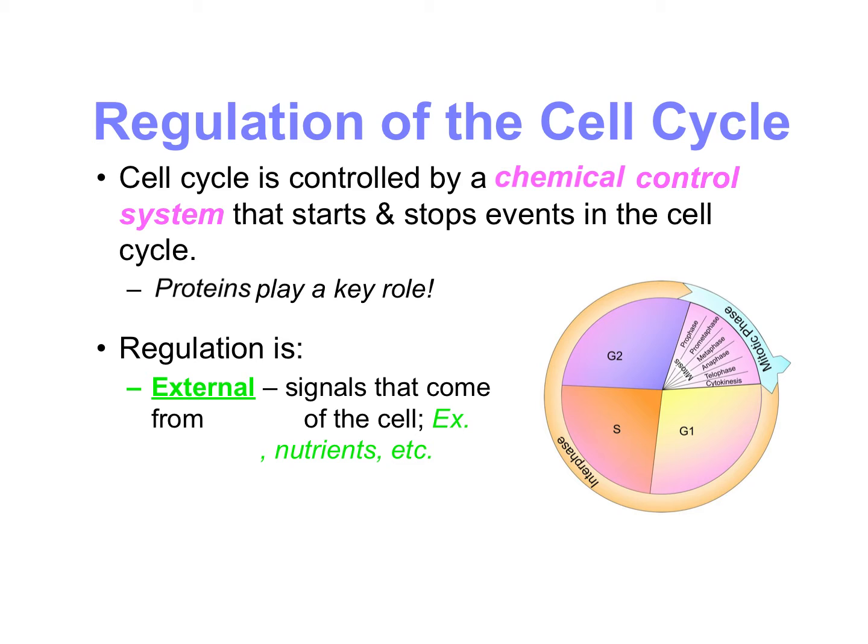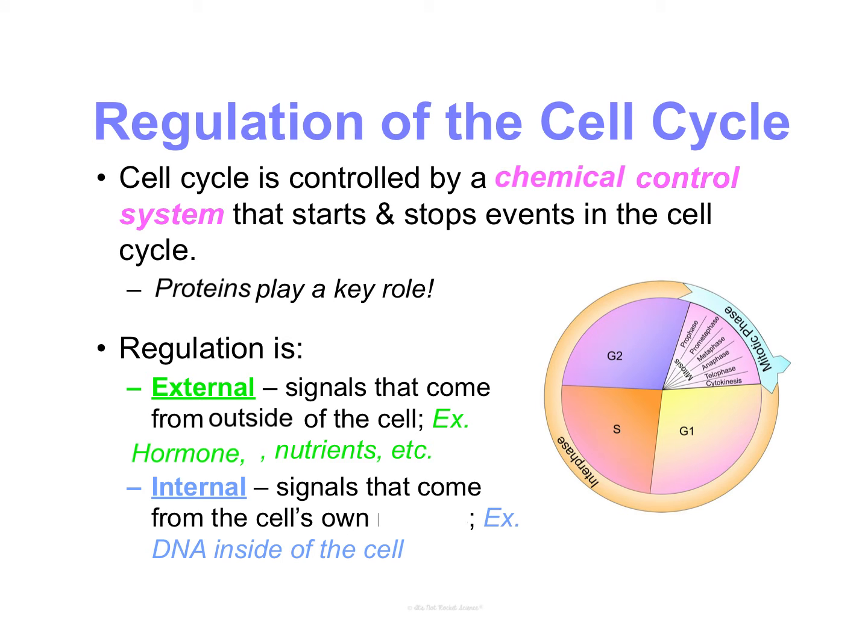So regulation of the cell cycle happens in a couple different ways. First, we can have external regulation, and these are signals that come from the outside of the cell. So you're very familiar with these. These are things like hormones, nutrients, whatever it may be, they're coming from outside of the cell. And the other option is internal, and these are signals that come from within the cell's nucleus. So it's telling itself, so this example would be DNA.